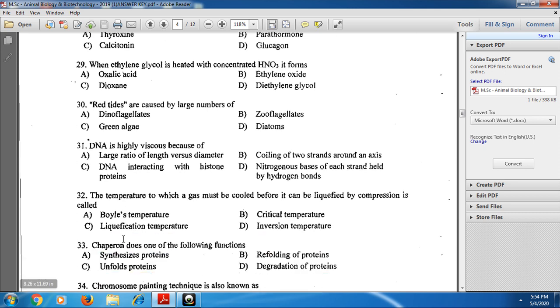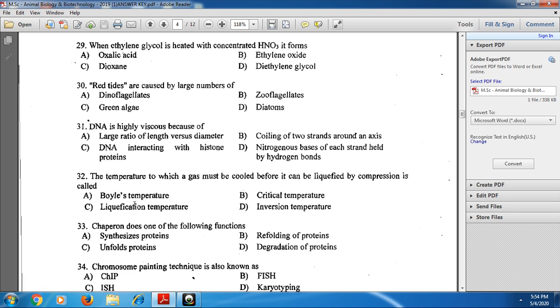And next, 32: the temperature to which a gas must be cooled before it can be liquefied by compression is called critical temperature.